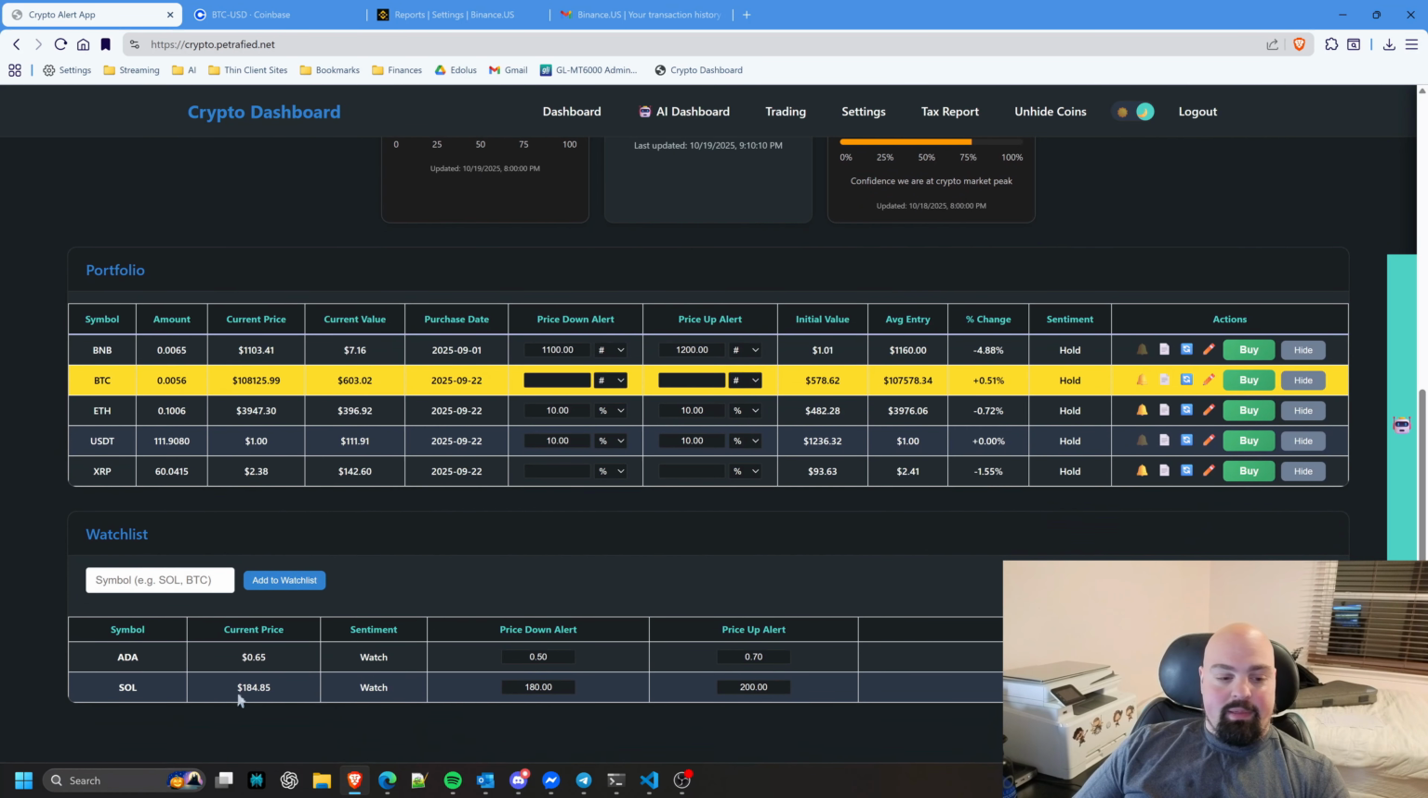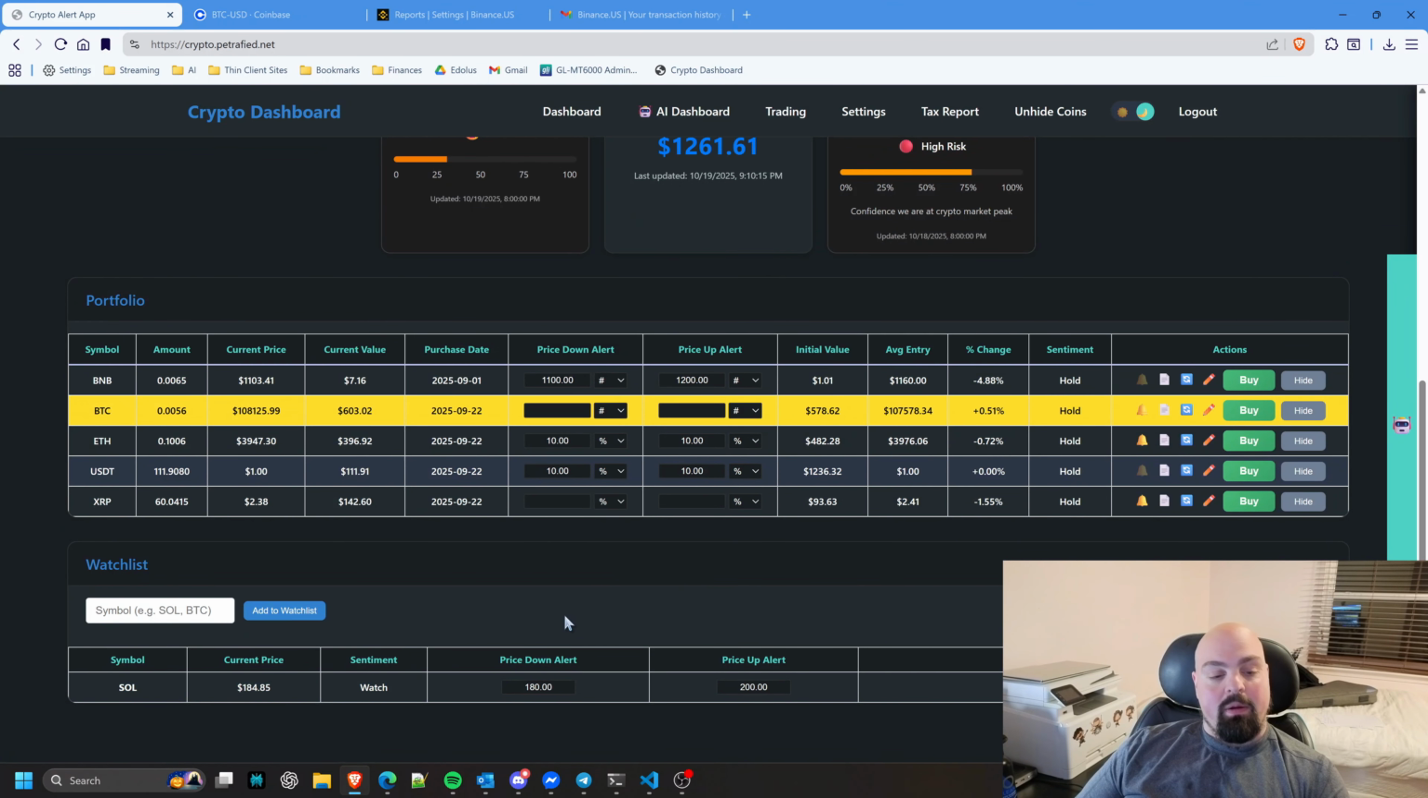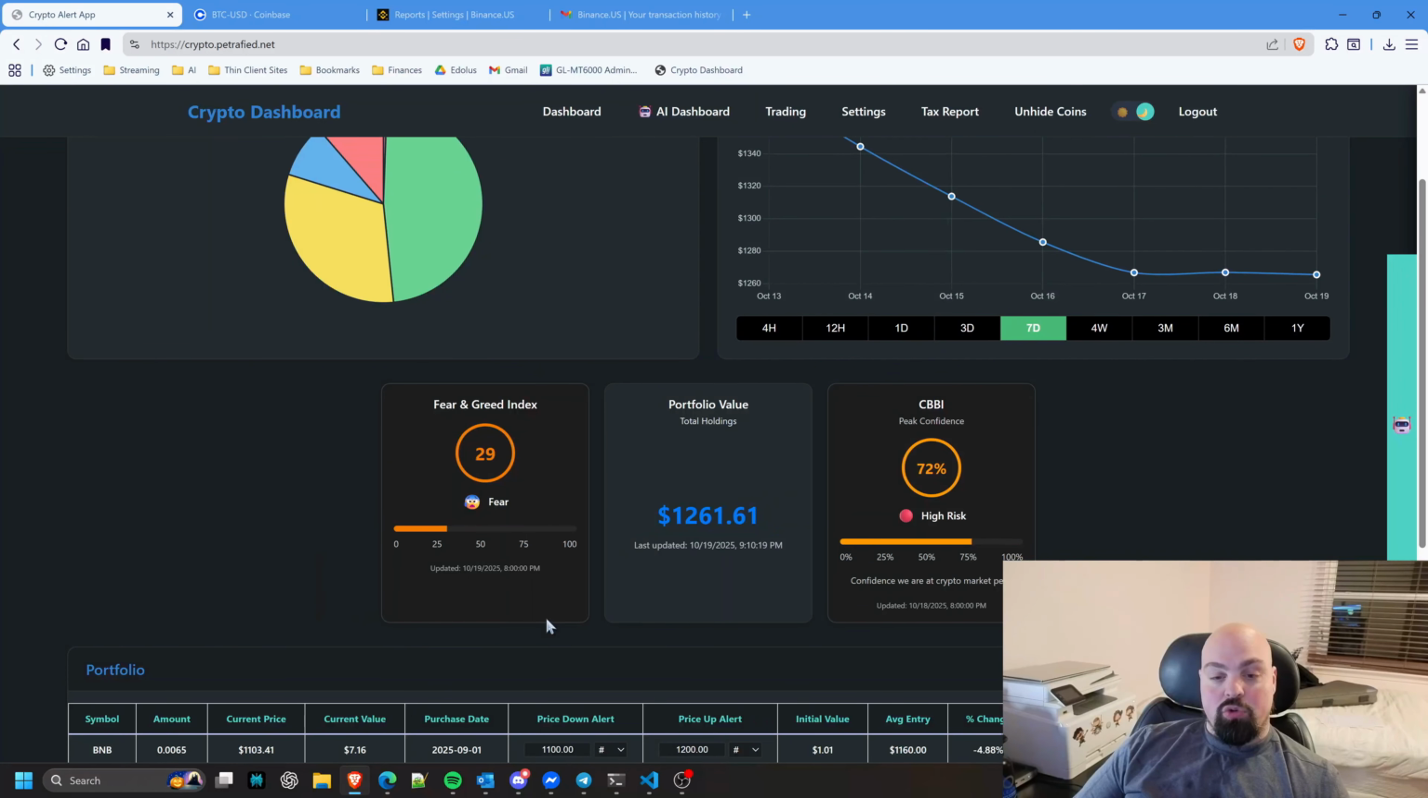And I don't need to click hide here. I can just delete what I don't need to see. I don't care about Cardano anymore. We'll get that out of there. So that's basically the long and short of it.